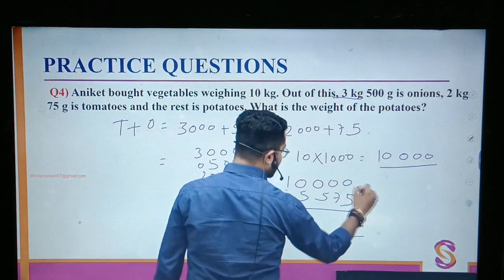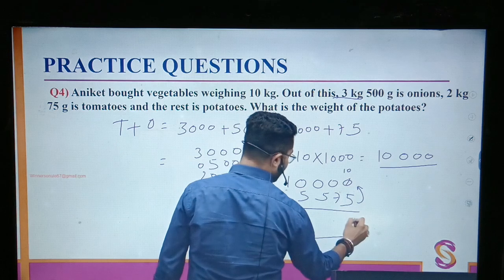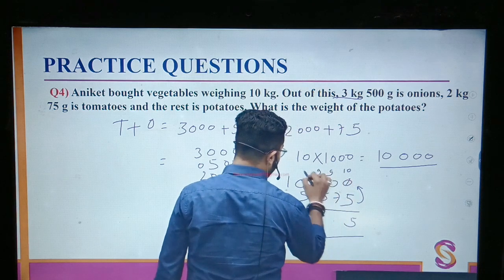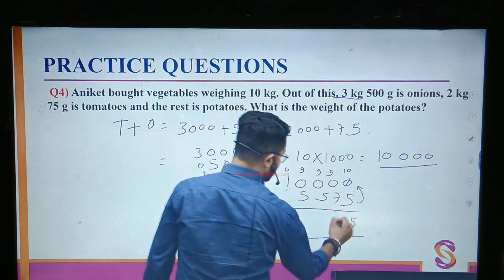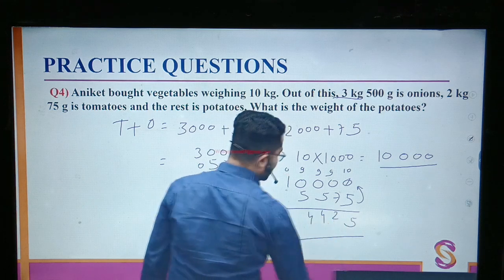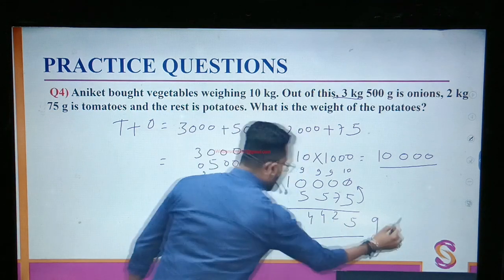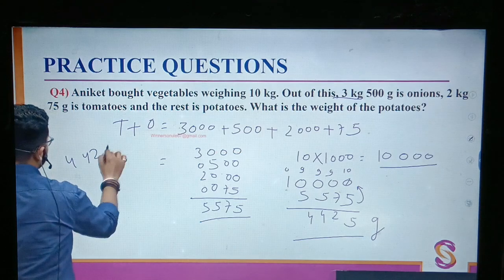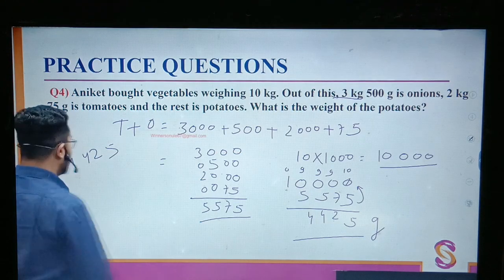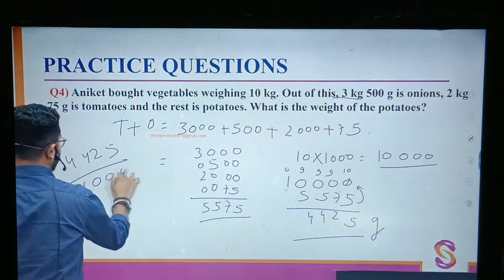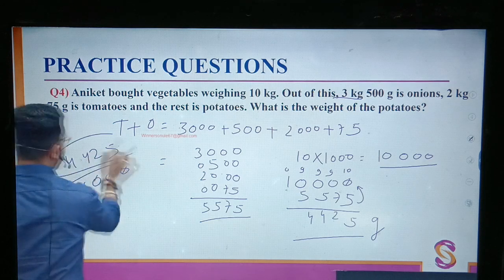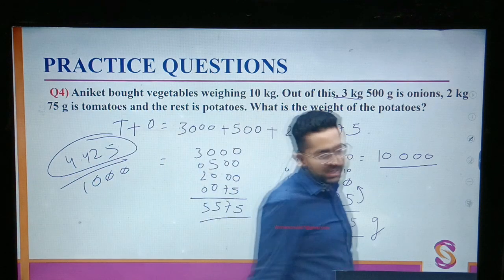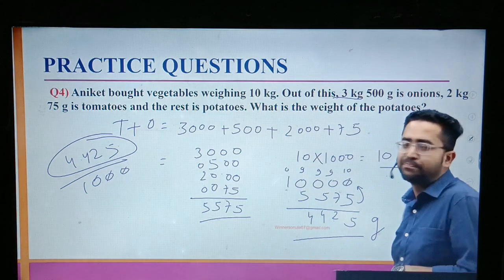So if I just do this, this will be 10, 5, this is 9, and this will also be 9, and this will become 0. 4, 4, 2, 4. These many grams. So 4425 grams, and if I want to change it to kg, I'll divide it by 1000. 4.425 kgs. So these many kgs is potato.